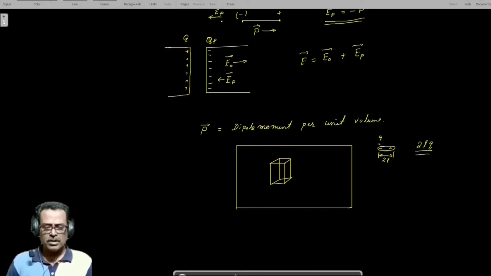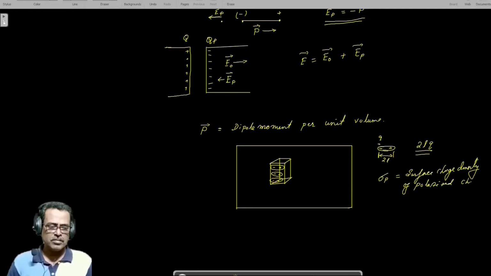Now, for simplicity, we are taking one molecule thickness. Now, let the surface charge density of the polarized charge be sigma P. Therefore, the field due to this polarized charge is equal to sigma P divided by epsilon 0.